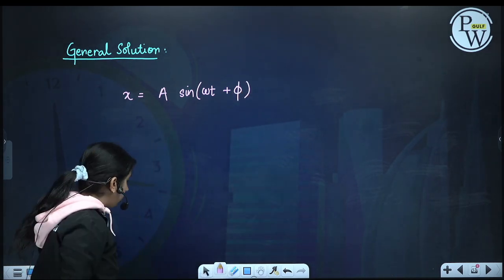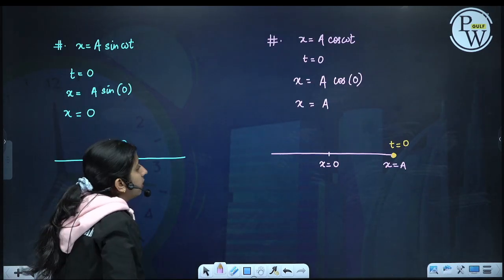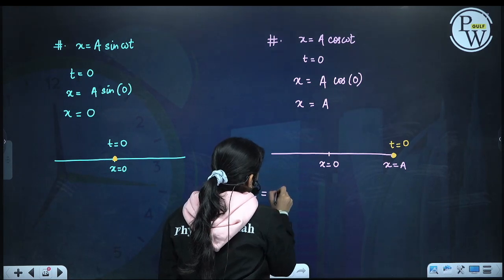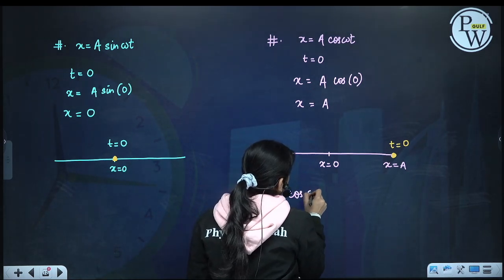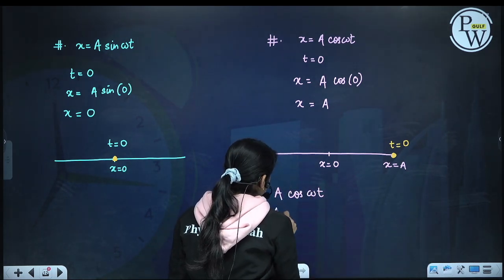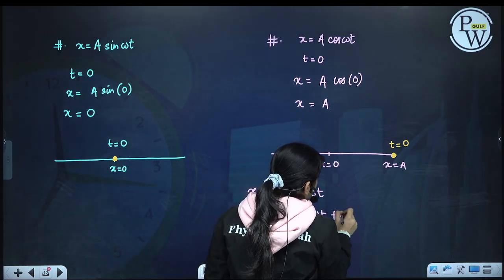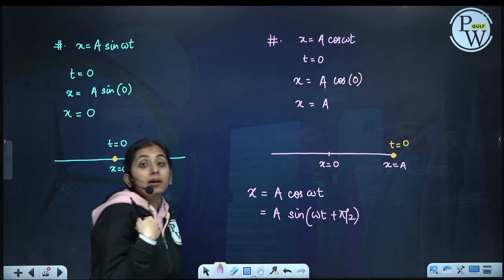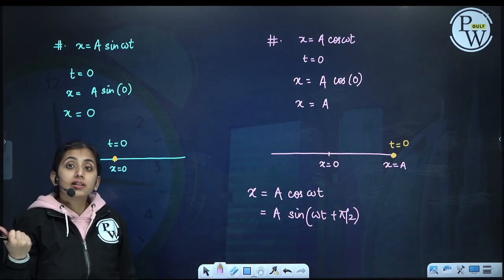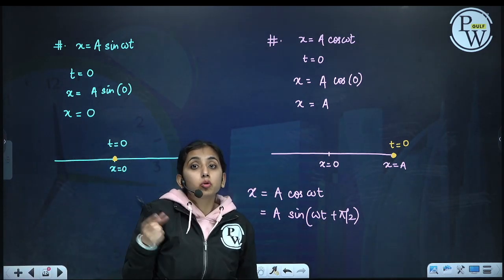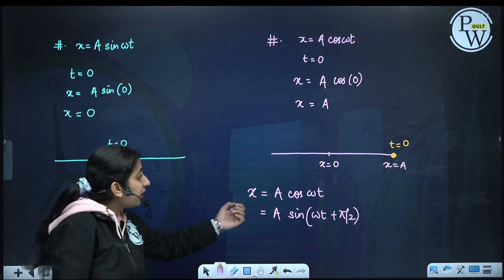Because we can write x is equal to a cos omega t as a sine of omega t plus pi by 2. What is sine of pi by 2 plus theta? Second quadrant, sine is positive, so it will be plus cos theta. So we can write it like this.